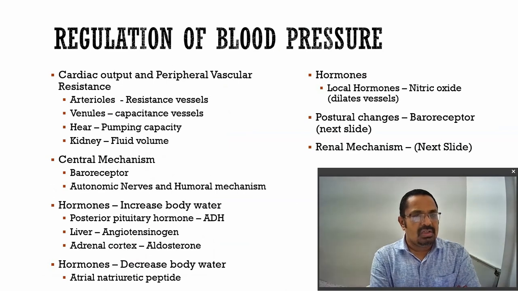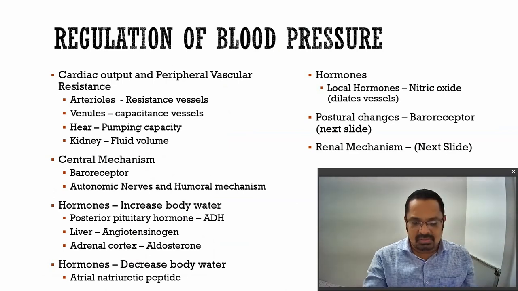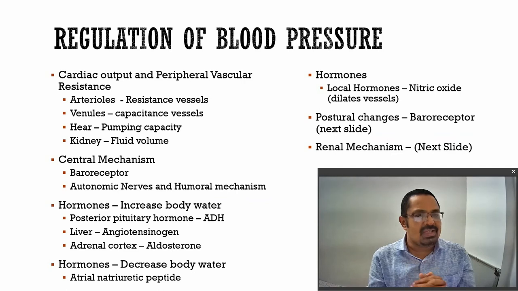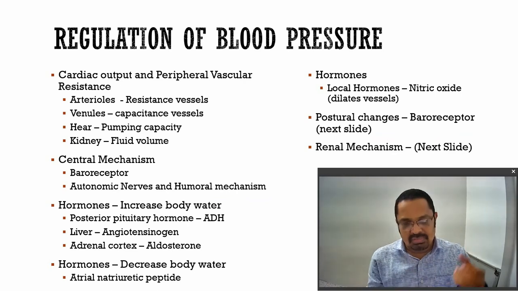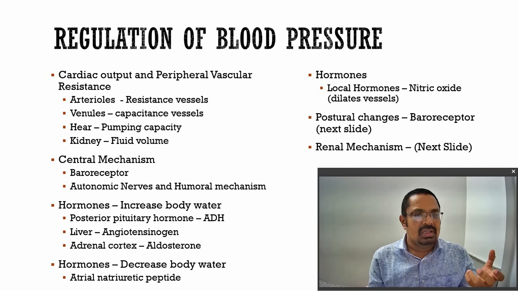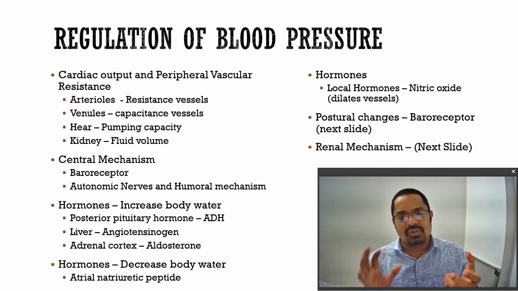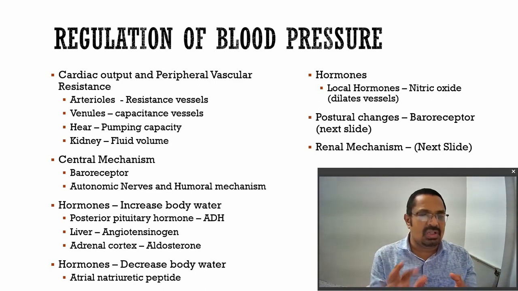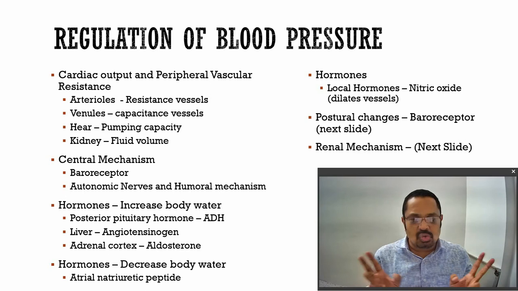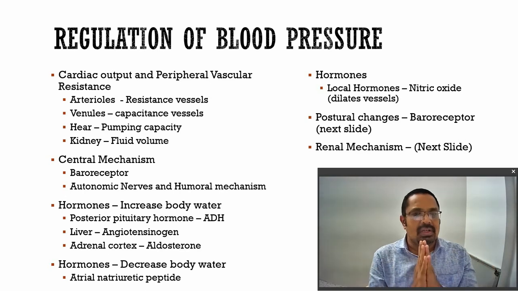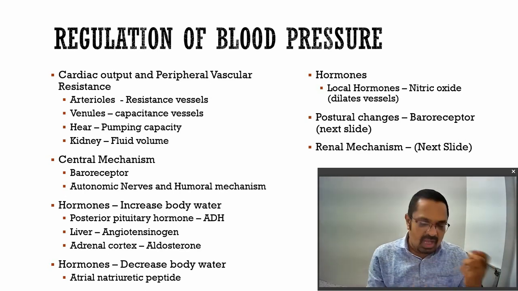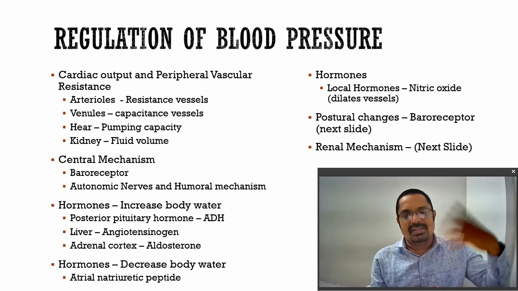So there are two main mechanisms: cardiac output and peripheral resistance. These are the two main reasons for how the blood is going out from the heart, and what pressure is exerted by the blood vessels on the arteries. So these are the two parameters which principally regulate the blood pressure.